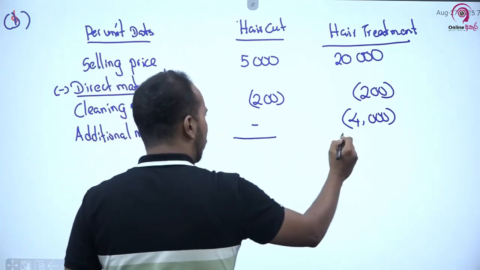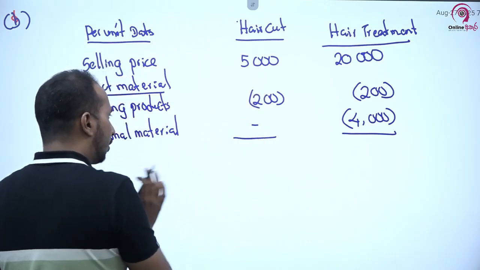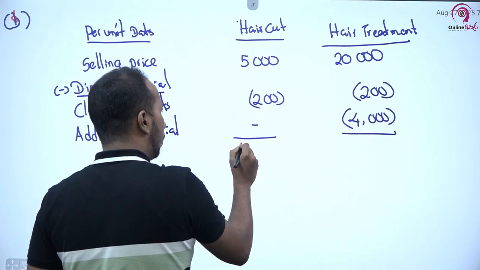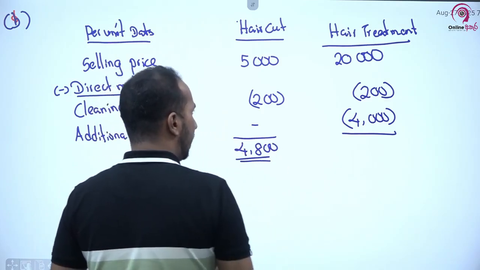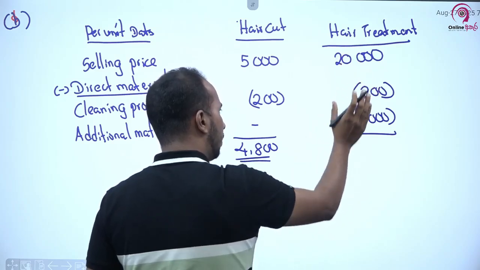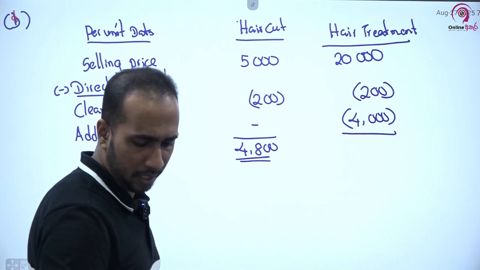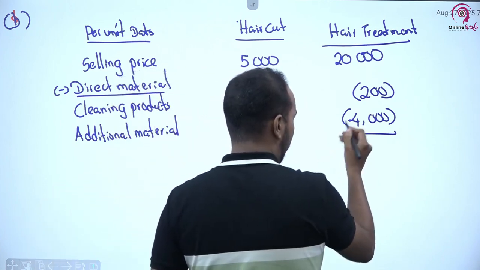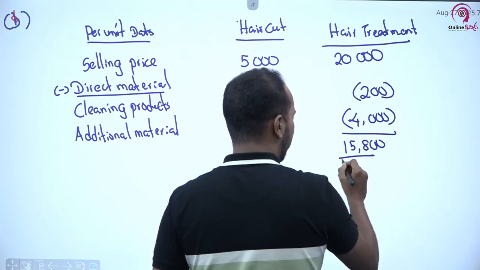Now you can calculate what? From selling price we are deducting the direct material cost. When it comes to haircuts, 5,000 minus 200 means it is 4,800 rupees. And when it comes to hair treatment, 20,000 minus 2,000 and 4,000, it is 15,800.